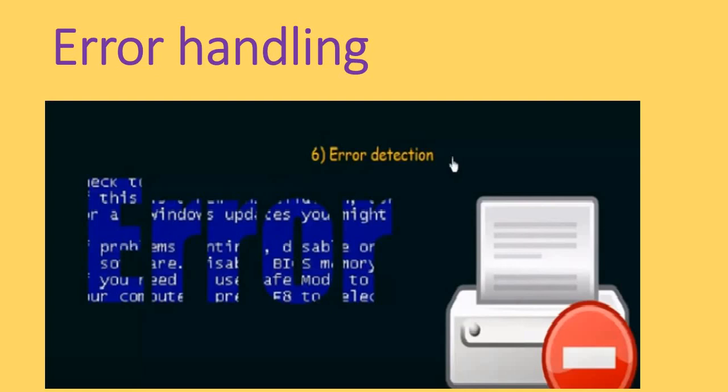For example, you are observing the printer here. Sometimes the printer gets stuck in between the process, and at that time it shows an error. So we can apply particular solutions for particular types of errors.